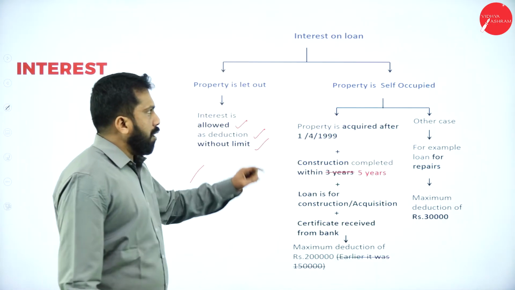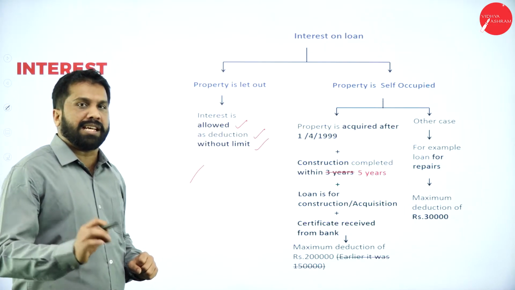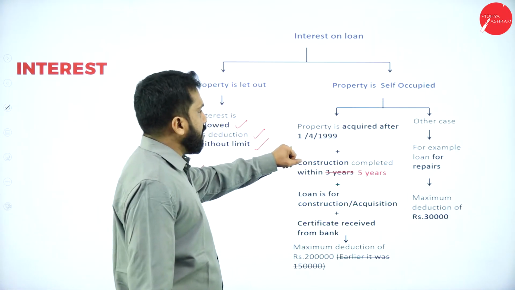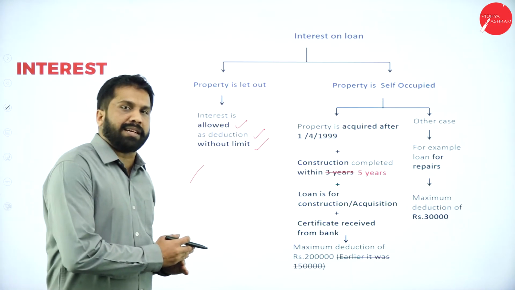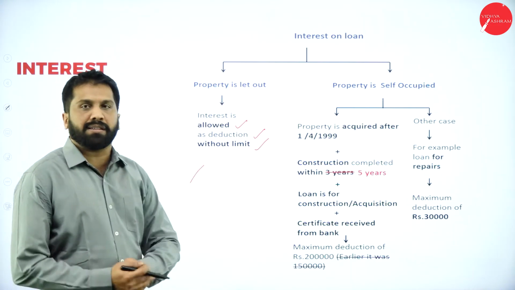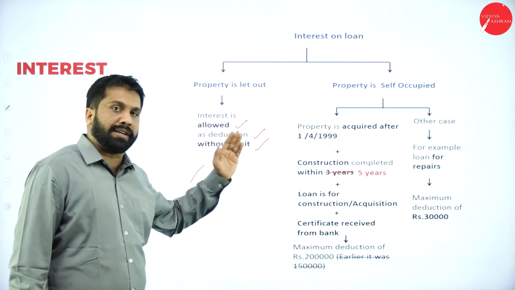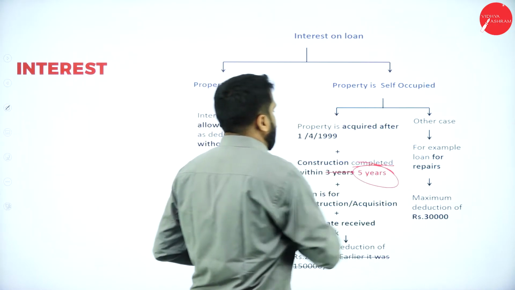Now, if the property is self-occupied, we have already discussed, the property acquired after 1-4-99 and before 1-4-99 have different calculations. If the property is acquired before 99, then construction should be completed within 5 years.